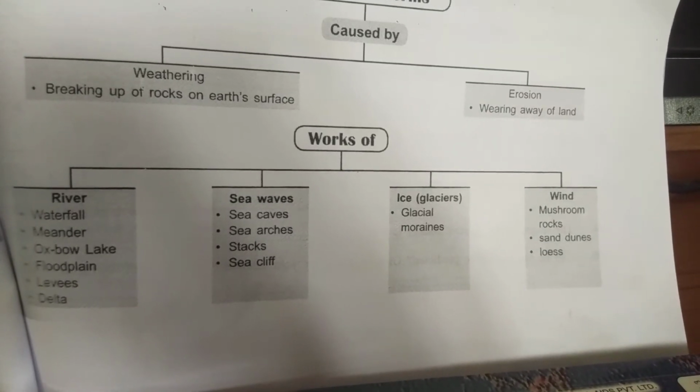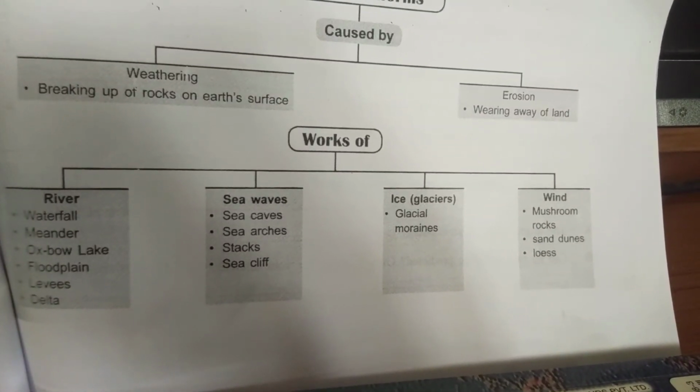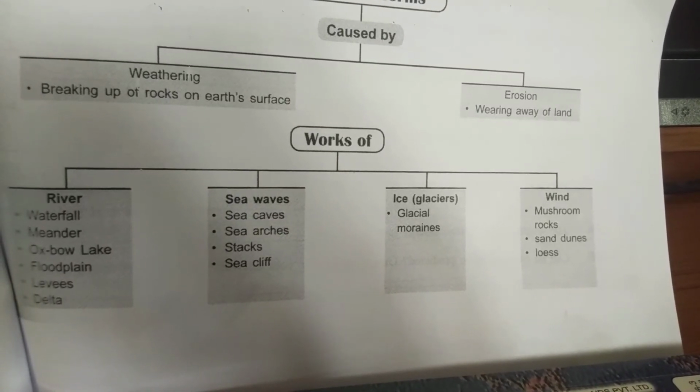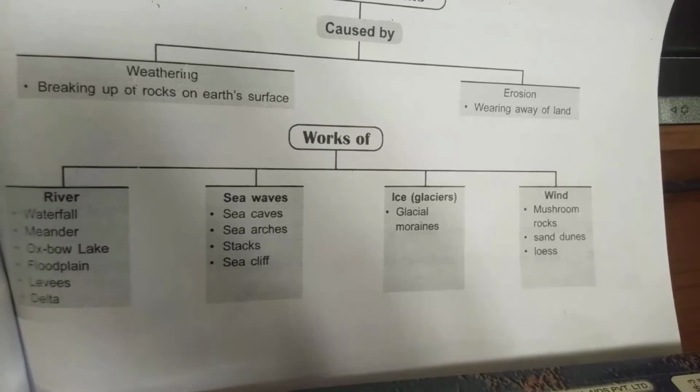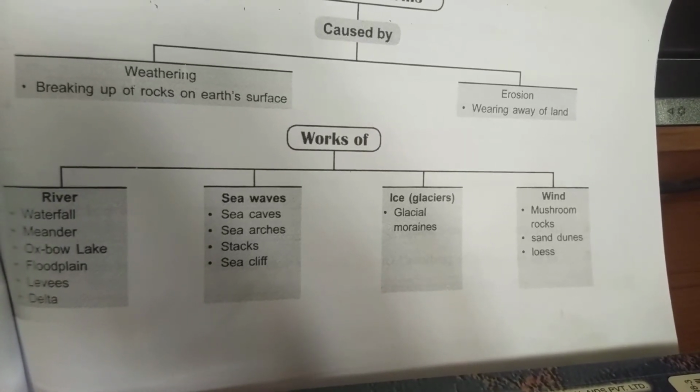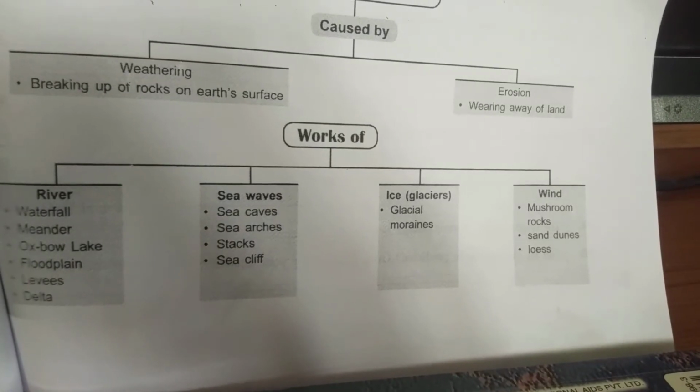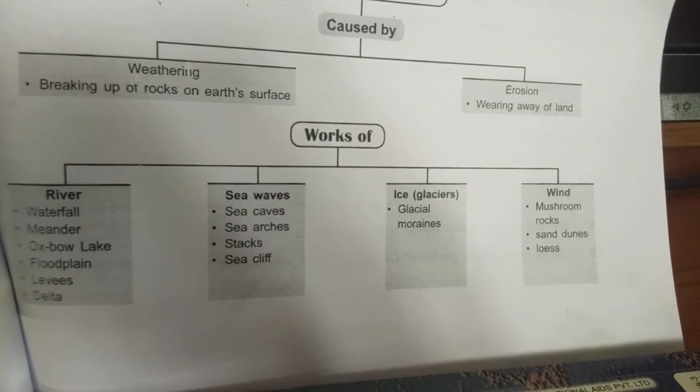Oxbow lake. An oxbow lake is a U-shaped water body. It is formed when a wide meander is cut off from the main stream. The curvy portion, when it is cut off from the main stream of the river, is also called a cut-off lake or oxbow lake.